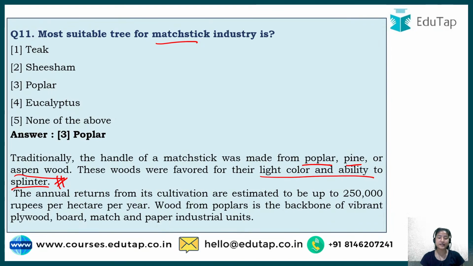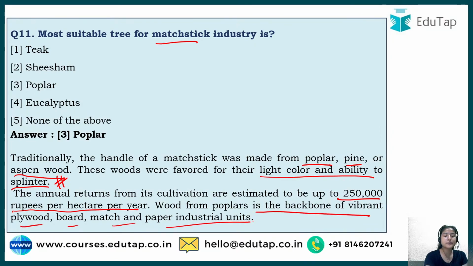It is especially famous in India, and this particular business gives a return of 2,50,000 rupees per hectare per year. It is the backbone of the vibrant plywood, board, match, and paper industry units. Because it can change into different shapes accordingly, that is why it is used in plywood, or you can say industrial purposes.